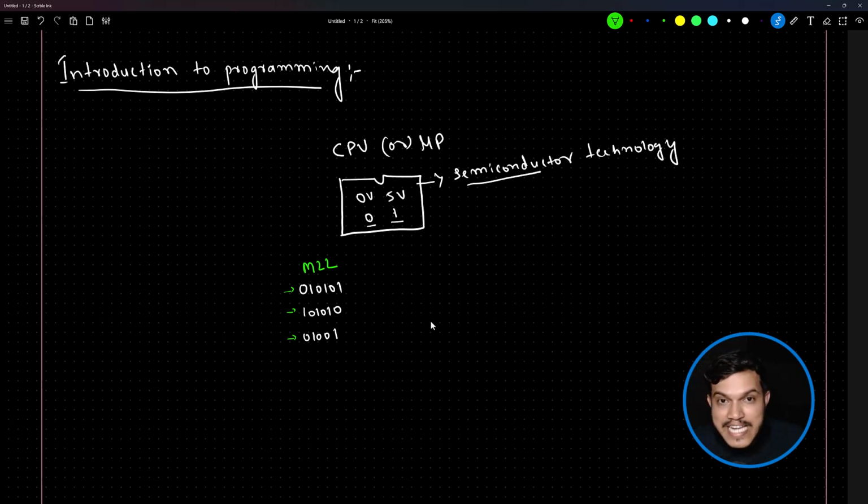A program is writing multiple instructions. I am instructing you to do something. Please open your book. That is one instruction. Now writing: add two numbers, subtract two numbers, multiply two numbers.